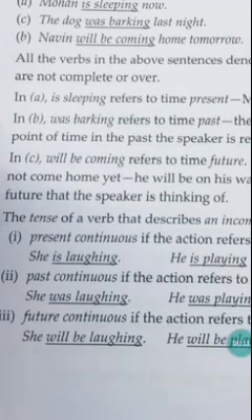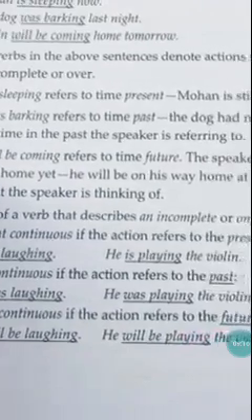Understood? But you are saying my aunt was laughing. Laughing means she was continuing doing the action without stopping. Okay, she may stop after some time, but to express your words, you'll be answering in this way. She was laughing.